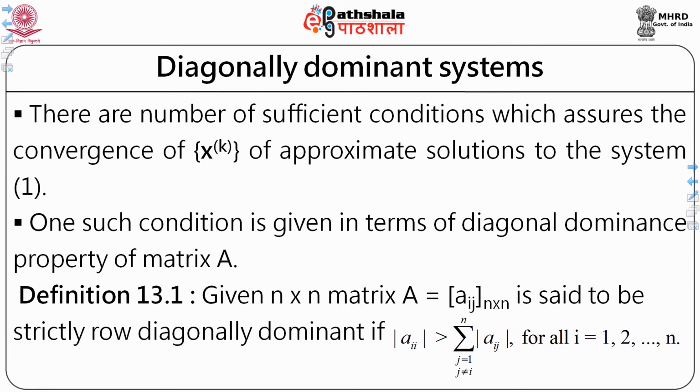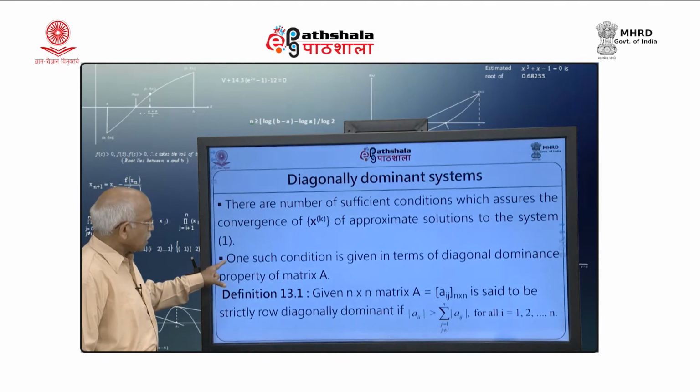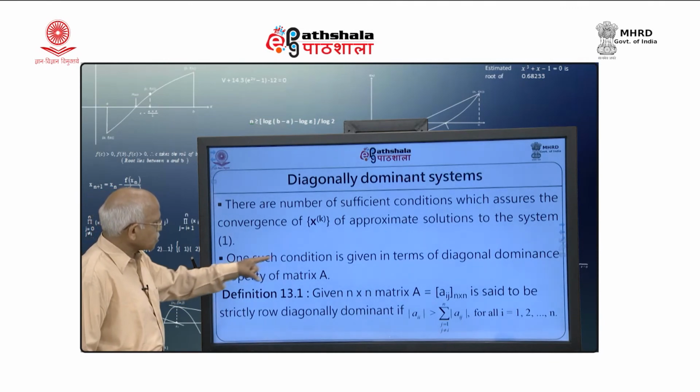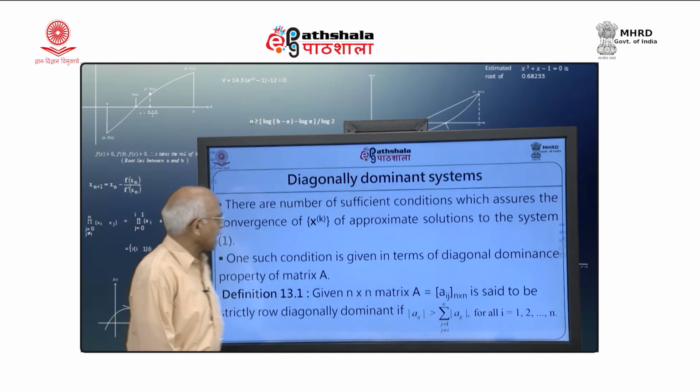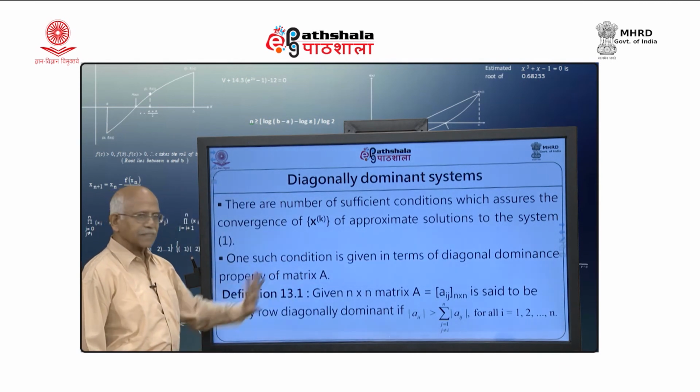It is called the diagonally dominant system. There are a number of sufficient conditions which assure the convergence of the sequence of approximations to the system 1. One such condition is given in terms of the diagonal dominance property of the matrix A.